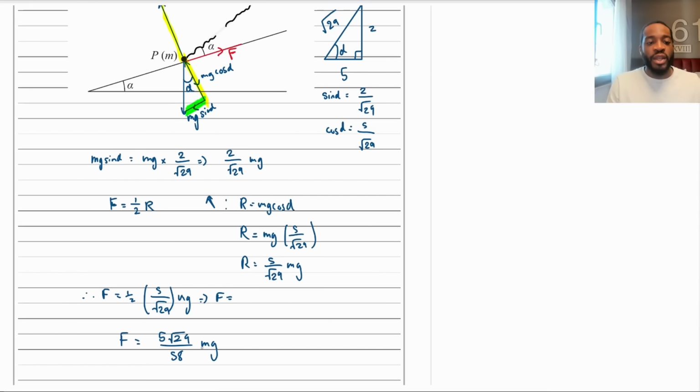Okay? Now we need to compare this with the parallel component of the weight. Is it bigger than this? If it is, then it will move. If it's not, then it won't move because the friction will stop it. Okay? So what was the parallel component of the weight? It was this thing right here. So if I compare that, let me just write weight, parallel component, excuse my handwriting, right? That is going to be 2 over root 29 mg.